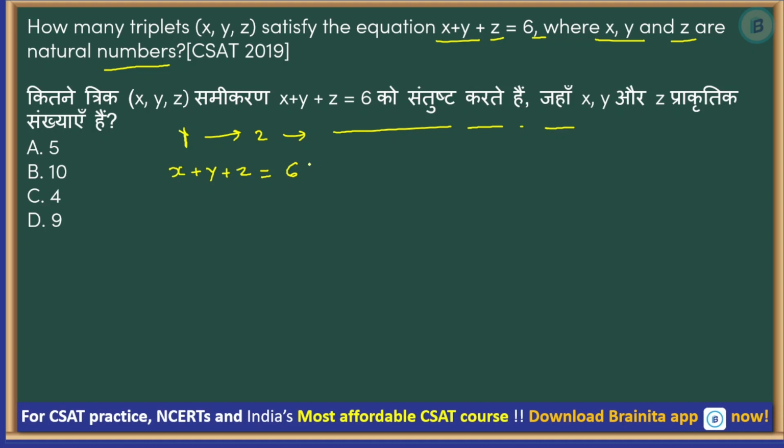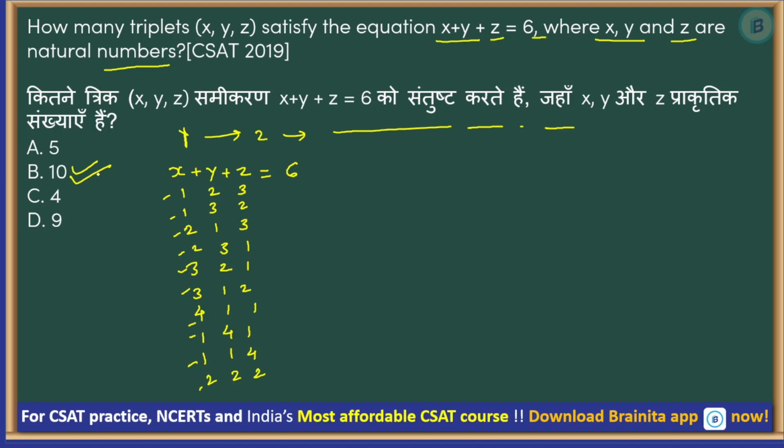Isn't it a very easy question? We know that it is 1, 2, 3, 3, 2. This is basic. 2, 1, 3, 3, 1, 1, 3, 1, 2. Right? We know that all these sum to 6. Then we have 4, 1, 1. Then we have 1, 4, 1. And then last is 2. Anything else? No. How many? 1, 2, 3, 4, 5, 6. That's your answer, option B.